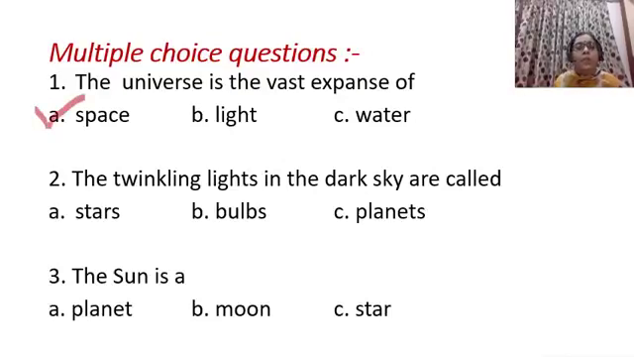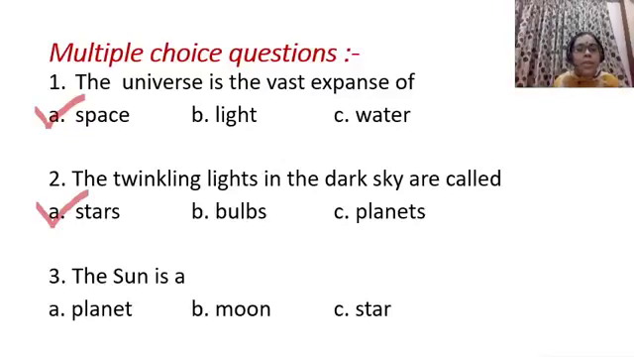Now second one. The twinkling lights in the dark sky are called stars, bulbs, planets. Yes, the twinkling lights in the dark sky are called stars. Stars have their own light.